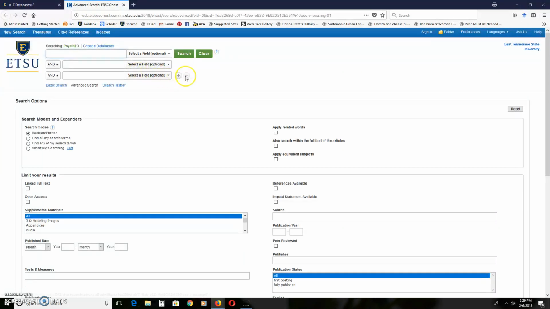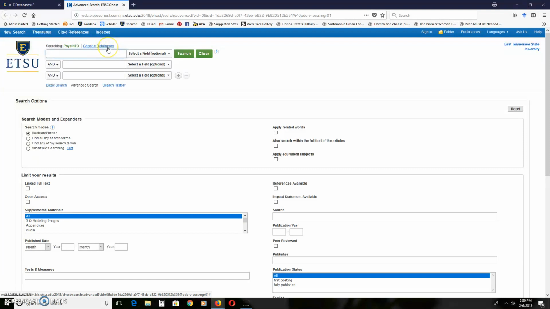Okay, so I'm not at ETSU, and so if you're not at ETSU, you're going to see this screen. If you're at ETSU, it'll take you right to the database. I'm not being redirected right now. I'm using Firefox, and I have to hit the allow button, but otherwise I could have used that little link there. Usually, because I've logged in fairly recently, it's not asking me to log in. Typically, if you're doing this from home, a screen will have asked you for your ETSU username and password. Just put that in. And it looks like the ETSU page, so that's all right. So we're here in PsycInfo.